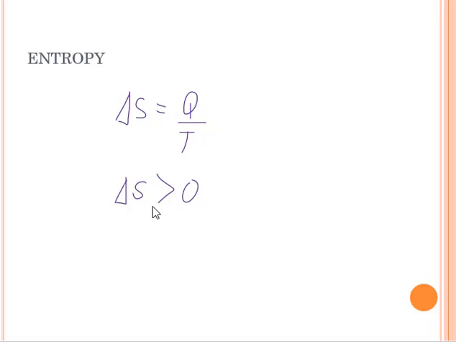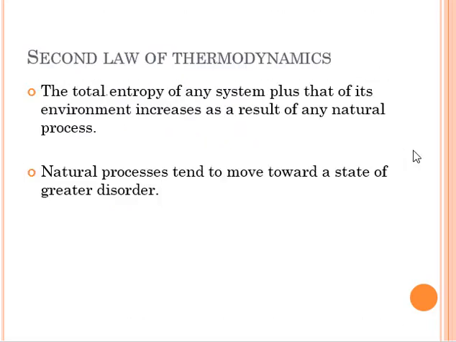There are only idealized processes which can have a delta S equal to 0, or no change in entropy. However, for real natural processes, delta S is always greater than 0. And we can also have another expression of the second law of thermodynamics. Based on that, we can also express the second law as this one.